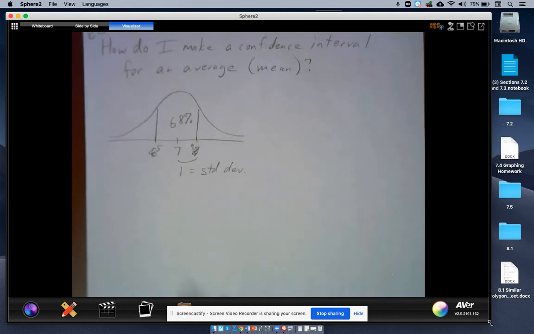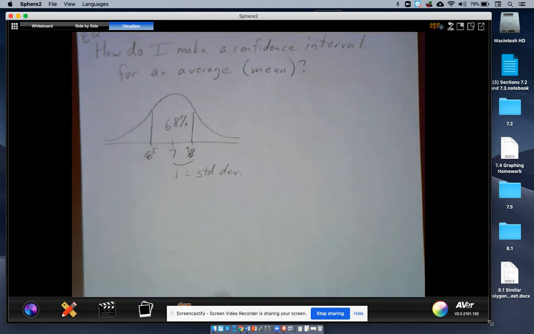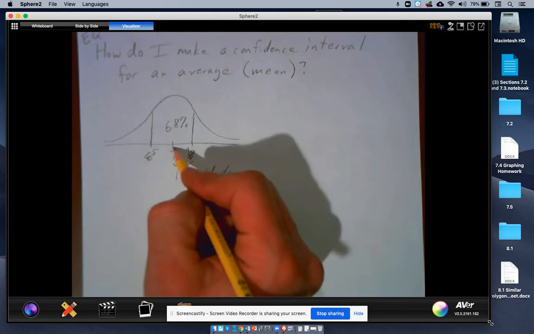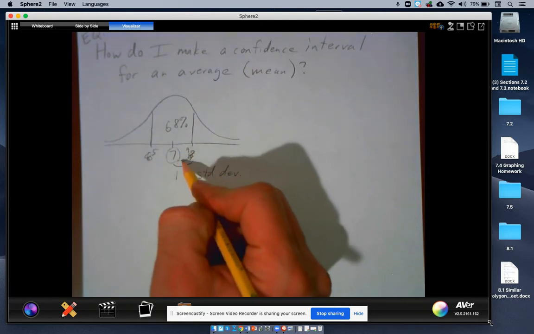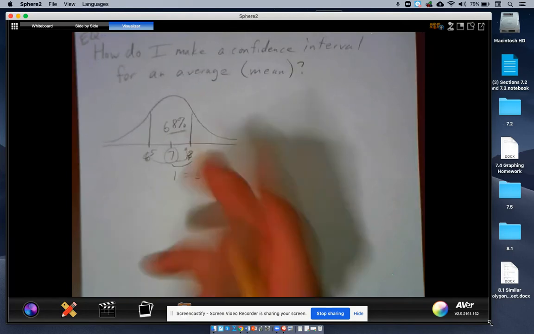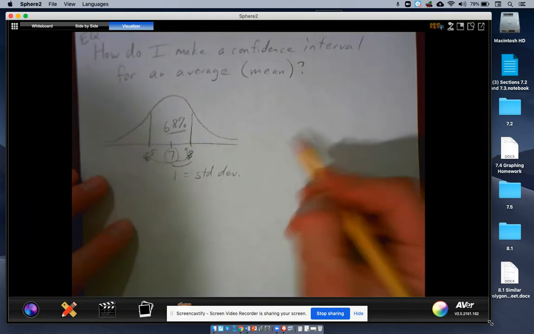So when you're doing problems like this, we're going to make a few up. You kind of got to think about what the middle number would be and how far you'd have to go to get 68% of your people. Let me give you another example.